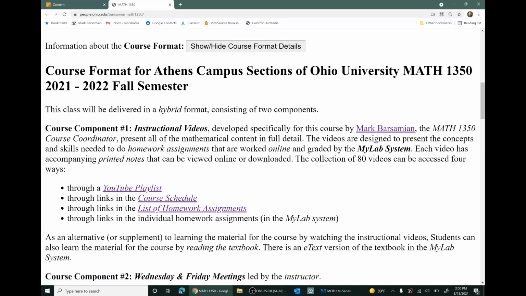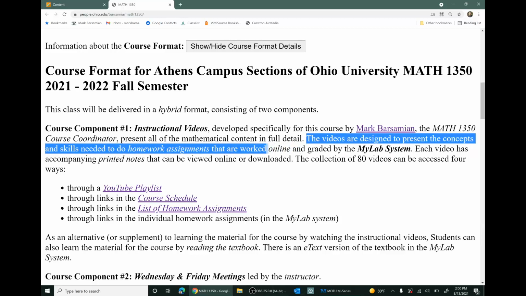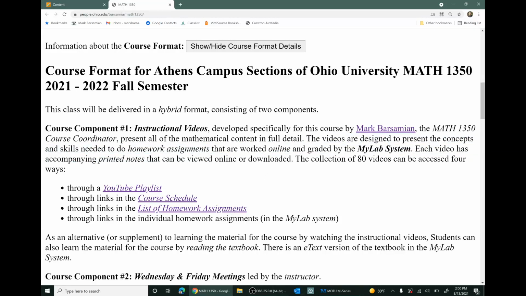As I mentioned earlier, the videos were designed to present the concepts that you need to do the homework assignments. And so when you go to do the homework assignments, or if you look at the list of homework assignments, you'll see that most of them have an accompanying video. The fourth way that you can access the videos is to actually go to the homework assignments in the Mylab system, and you'll find links to the videos in those individual homework assignments. So 4 different ways of accessing those videos.